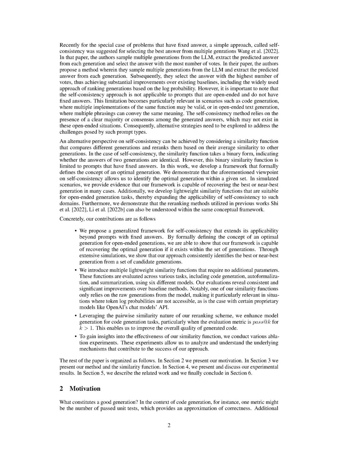These functions are evaluated across various tasks, including code generation, auto-formalization, and summarization, using 6 different models. Our evaluations reveal consistent and significant improvements over baseline methods. Notably, one of our similarity functions only relies on the raw outputs from the model, making it particularly relevant in situations where token log probabilities are not accessible, as is the case with certain proprietary models like OpenAI's Chat Models API. 3. Leveraging the pairwise similarity nature of our re-ranking scheme, we enhance model generation for code generation tasks, particularly